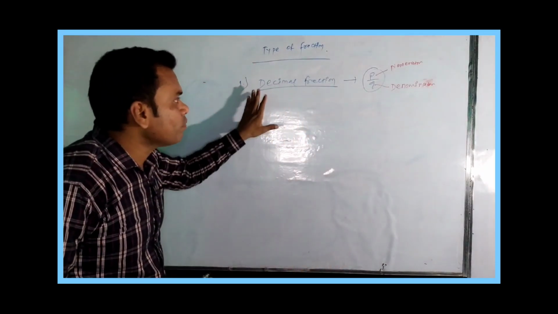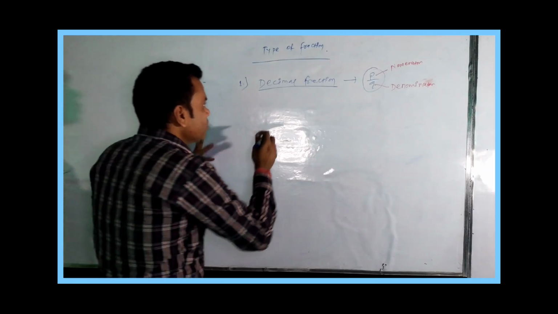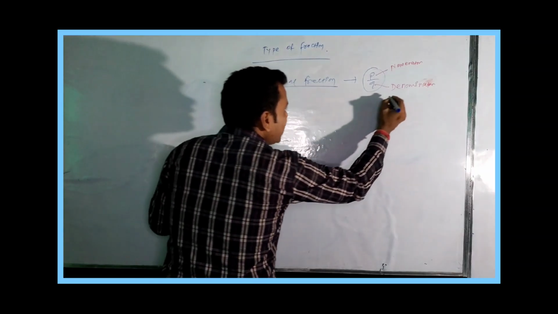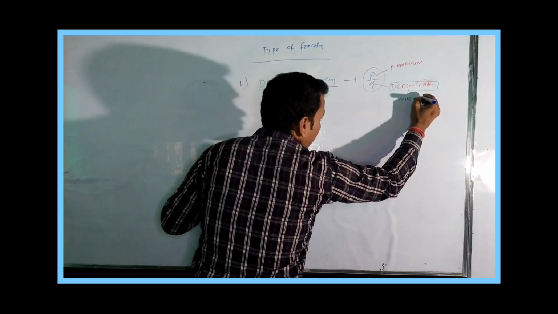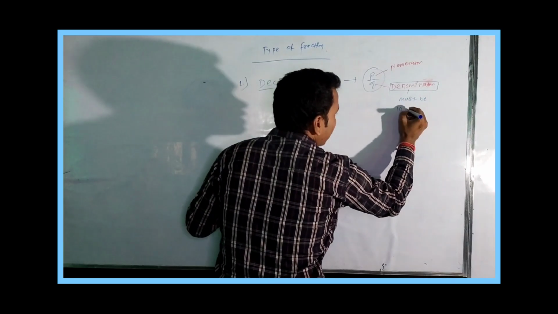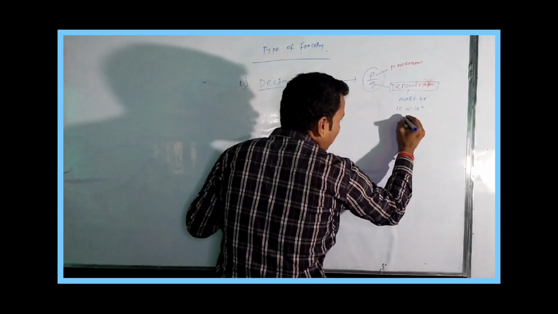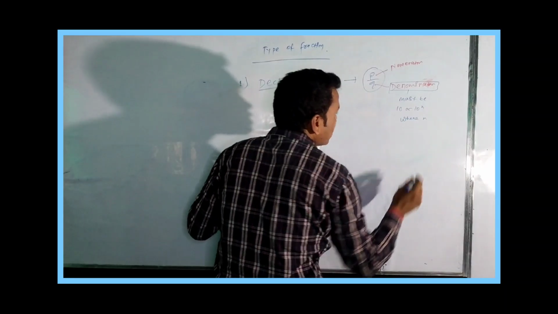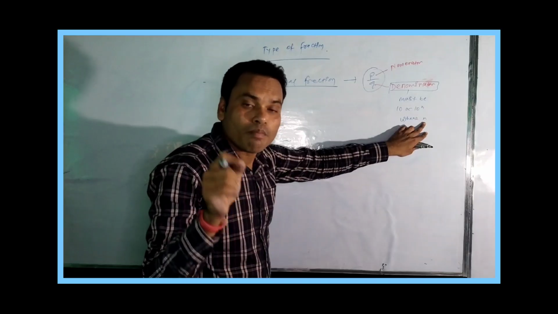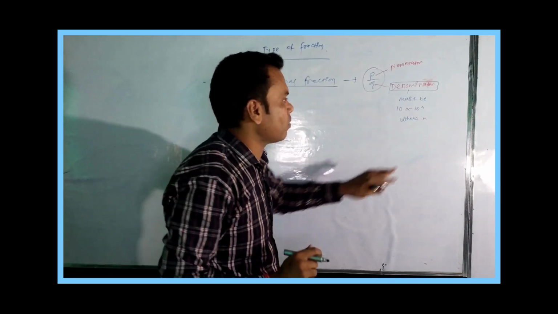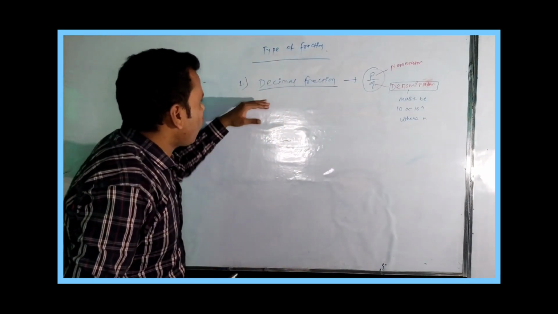Now, decimal fraction. In a decimal fraction, the denominator must be 10 or 10 to the power n, where n belongs to the natural numbers. So what is the definition?